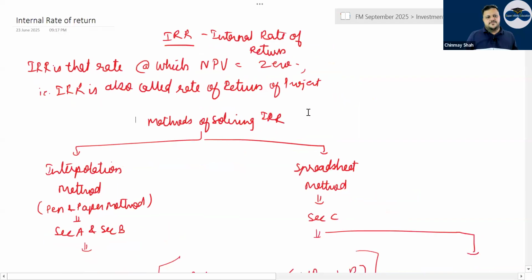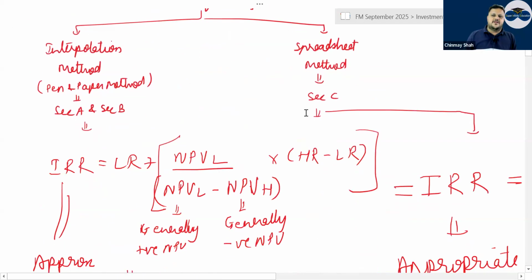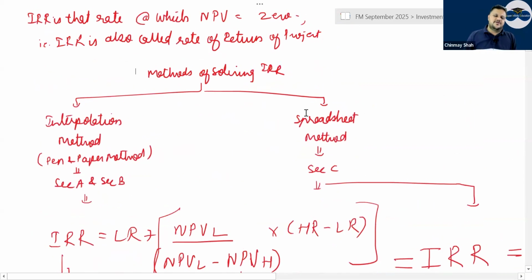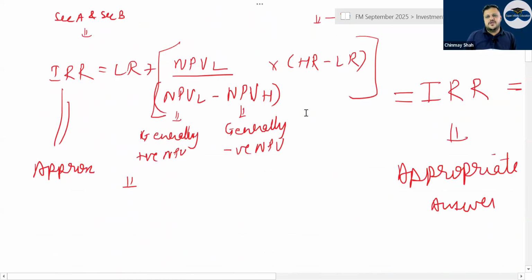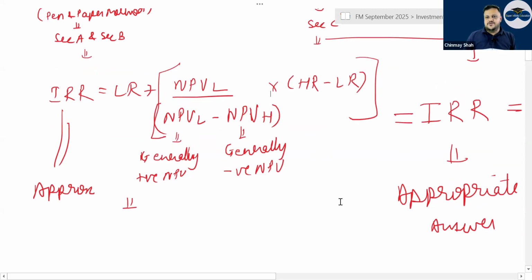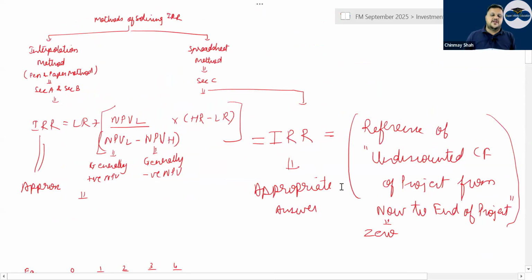IRR, internal rate of return. There are two ways of solving IRR. One is the pen and paper method, which the examiner expects you to use in Section A and B. IRR is equal to lower rate plus NPV lower rate divided by NPV lower minus NPV higher. This minus sign is very important because NPV higher generally has to be negative, so negative minus negative becomes positive, multiplied by higher rate minus lower rate, correct? This is equal to IRR, an approximate answer.